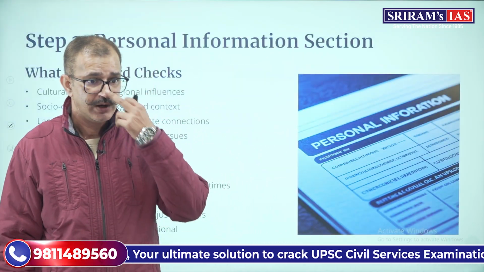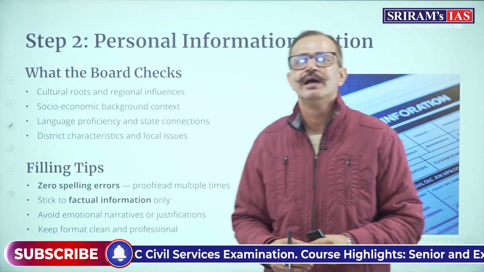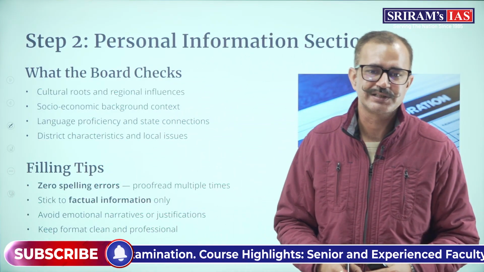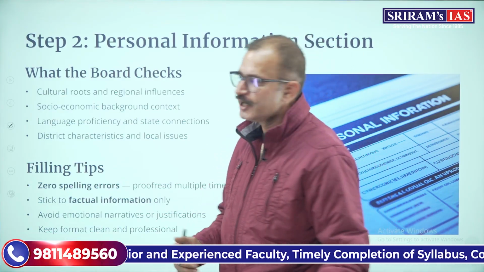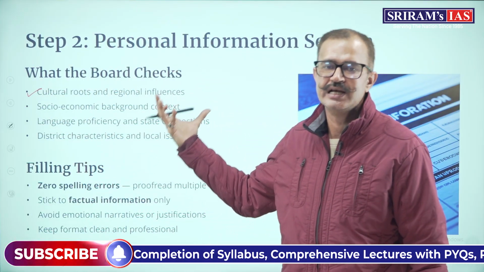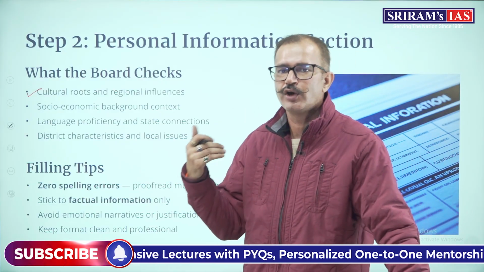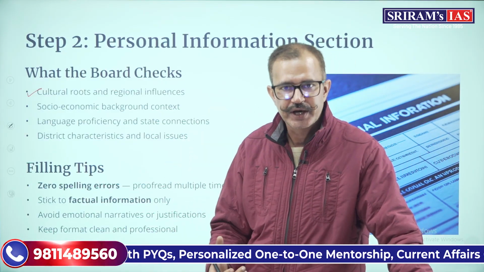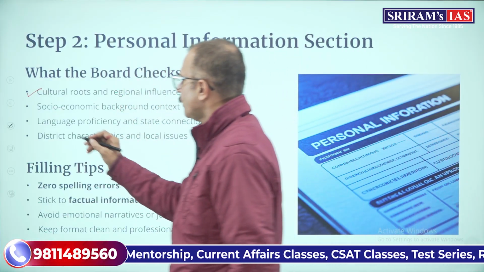Now, the first column in your DAF form pertains to your personal information. In this section the board checks your cultural roots as well as the regional influence, the place where you were born or brought up and educated, and what influence those places had over your personality.